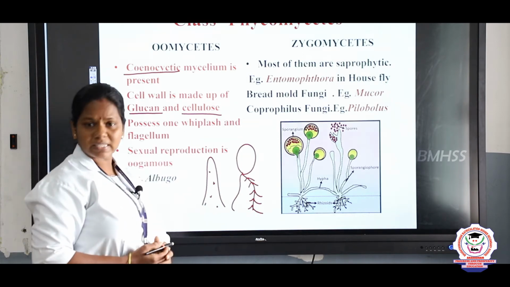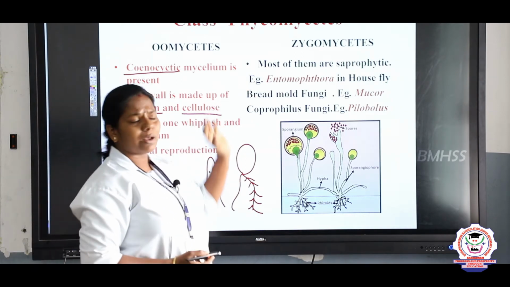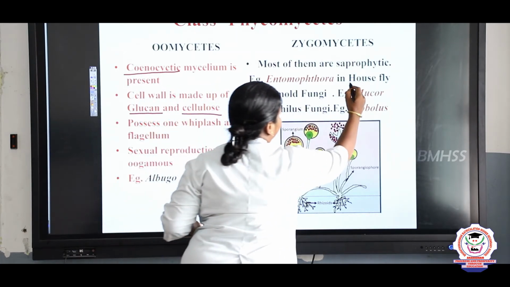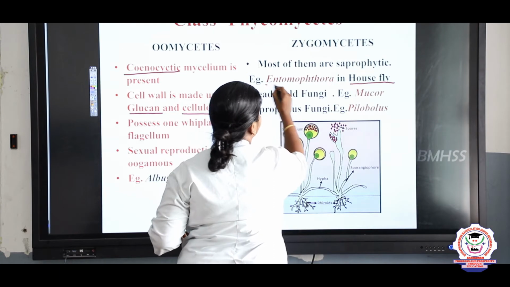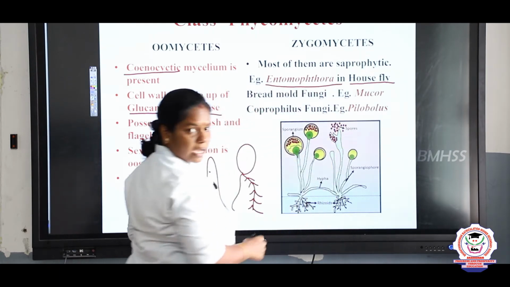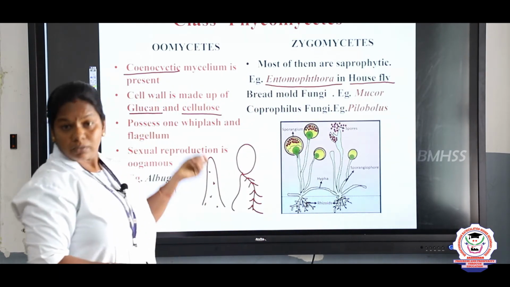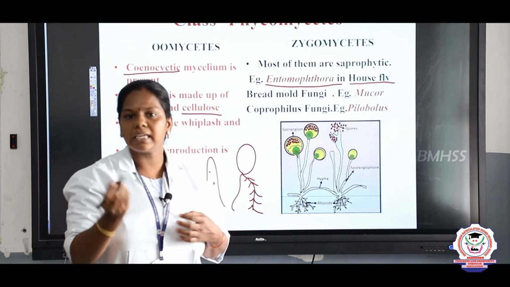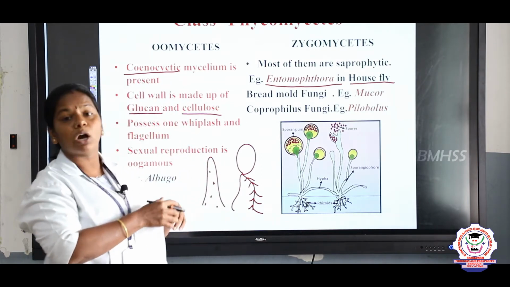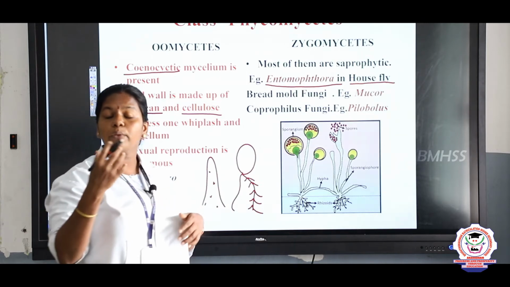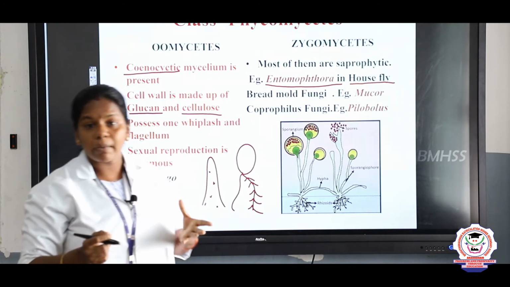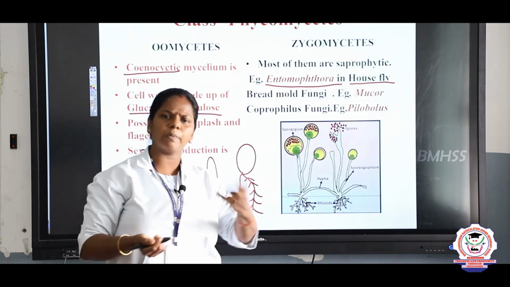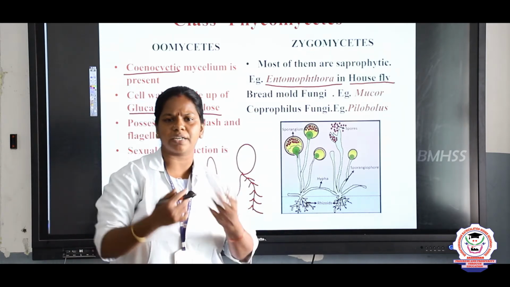Next, zygomycetes. Here, some are parasitic. For example, some live on the housefly. Example, Entomophthora, a fungus which lives on the housefly. Next, some are saprophytic. That is, they live on dead and decaying matter, for example bread mold fungi. If you keep bread for more than 3 days, what happens, children?